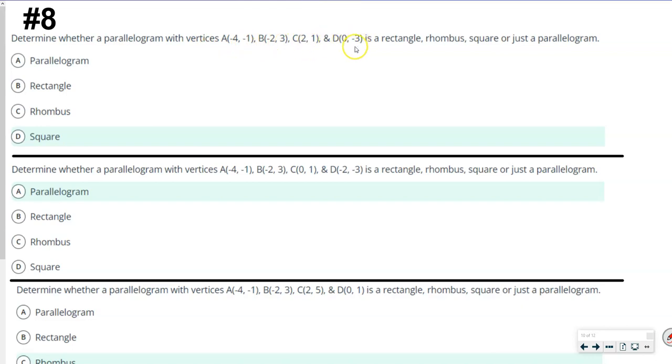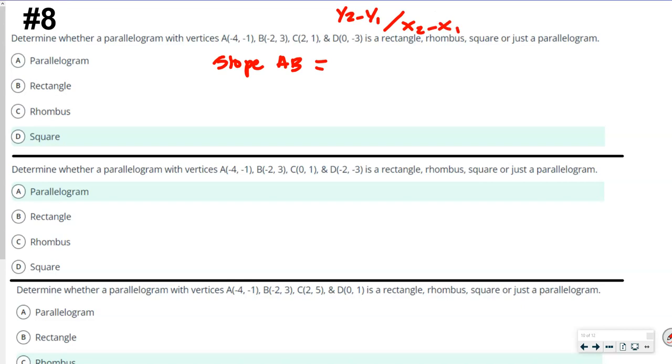The next one says determine whether the parallelogram with the vertices negative 4, negative 1, 2, 3, 2, 1, 0, negative 3 is a rectangle, rhombus, or square, or just a parallelogram. So one of the easy ways to do this is look at the slope. And you guys probably did this on graph paper, but we can do it right here. The slope of, and I'm not going to do AB and BC. Well, I'm going to do AB for all of them, okay? And they would be the same for all of these, because our A and B points are the same. Okay, so we're going to do that by doing y2 minus y1 over x2. Sorry, that should be a subscript, y'all.